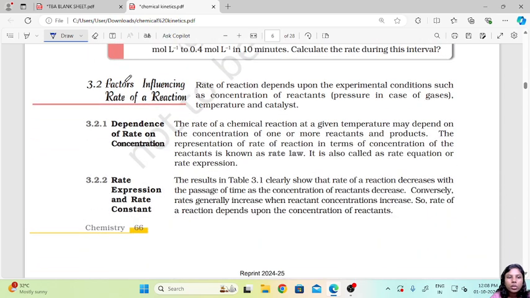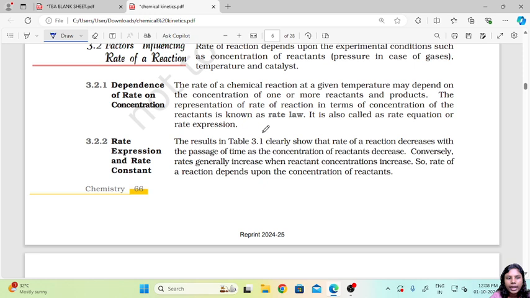Now let's talk about the factors influencing the rate of a reaction. The rate of a reaction depends on experimental conditions such as the concentration of reactants, how much concentration we are taking into consideration, the temperature, and even the catalyst. First, the dependence of rate on concentration. The rate of a chemical reaction at a given temperature may depend on the concentration of one or more reactants and products. The representation of rate of reaction in terms of concentration of reactants is known as the rate law. It is also called the rate equation or rate expression.